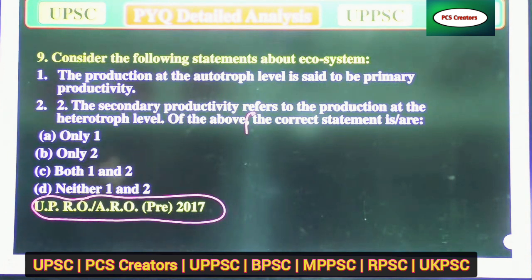Only two statements are there. One, the production at the autotroph level is said to be the primary productivity. Two, the secondary productivity refers to the production at the heterotroph level of the above. The correct statement is: A, only one. B, only two. C, both one and two. And D, neither one nor two.